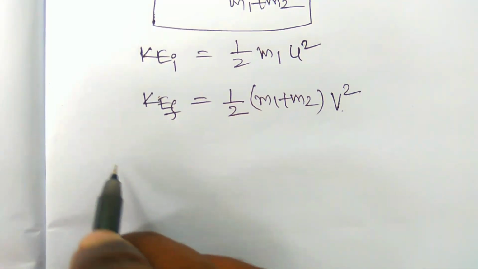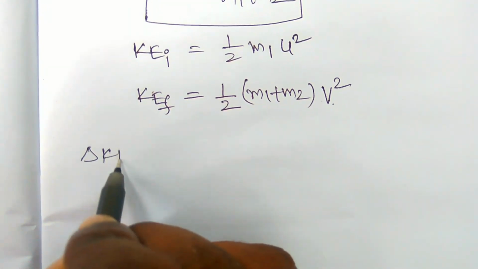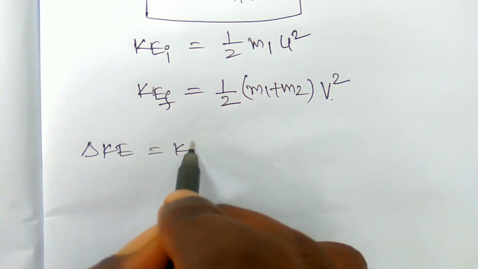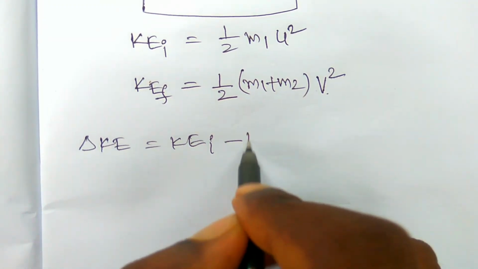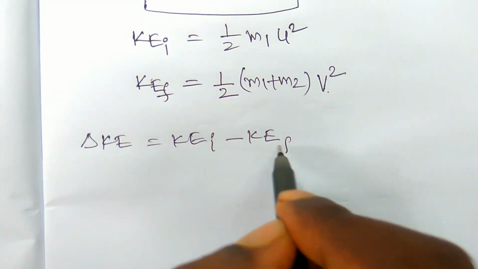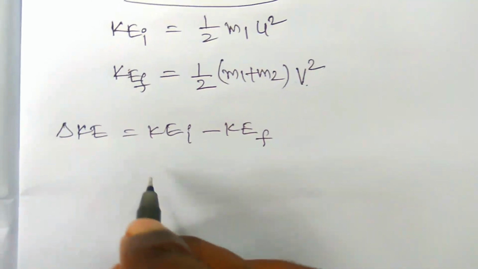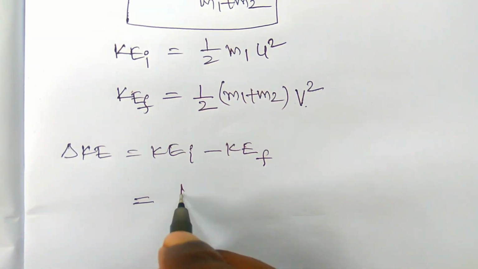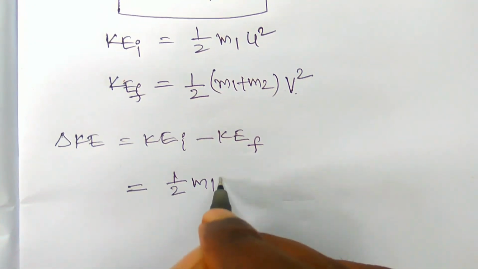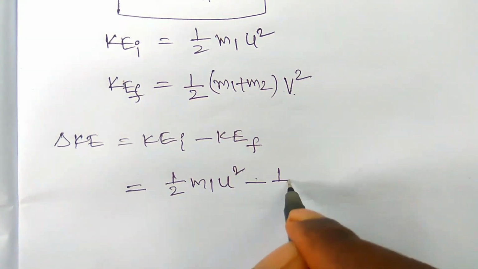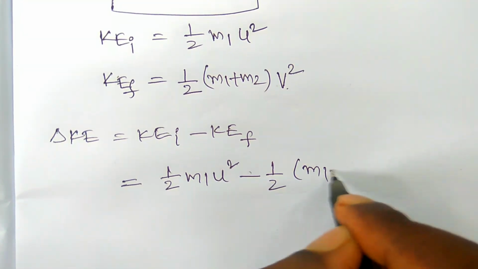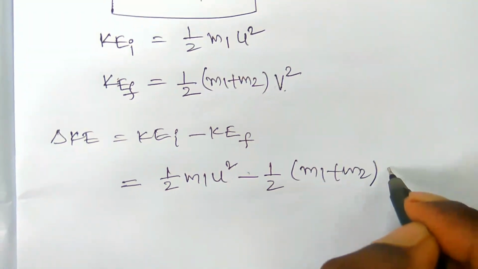Therefore the change in the kinetic energy delta KE is equal to KE i minus KE f, because KE i is more than KE f. KE i is 1 by 2 m1 u square minus 1 by 2 m1 plus m2 into v square.